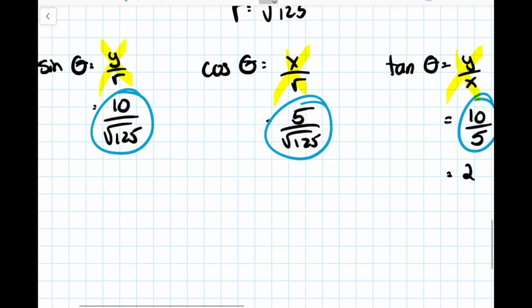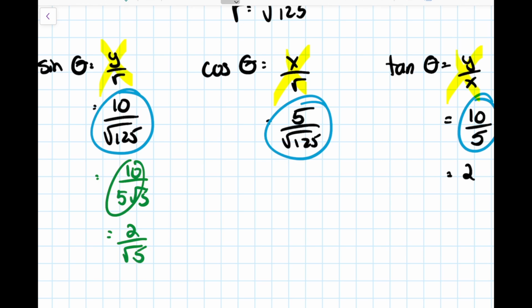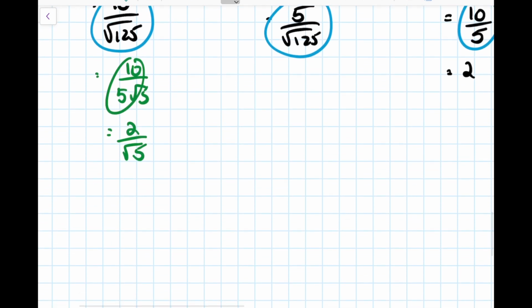And again, we could do mixed radicals here. If we did, and I'm not going to generally, but if we did, this one would simplify to 10 over 5 root 5, and we could simplify those to get 2 over root 5. And we could even rationalize that if we wanted to. So remember rationalizing from chapter 5. If we multiplied the top and the bottom by root 5 here, this would become 2 root 5 over 5.